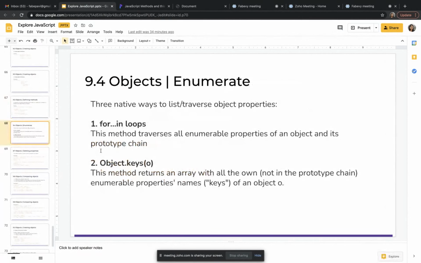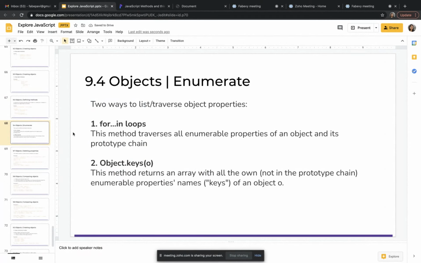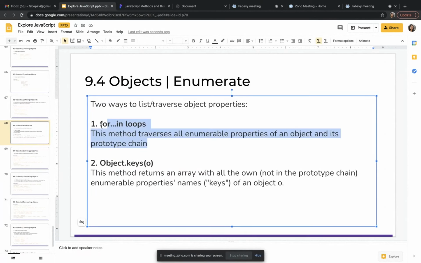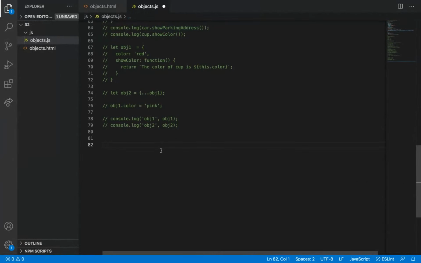Yes, this thing. There are three native ways, I'm going to teach just two here. There are other ways also. I'm not going to go through all the methods, we are just going to see how to iterate the object.